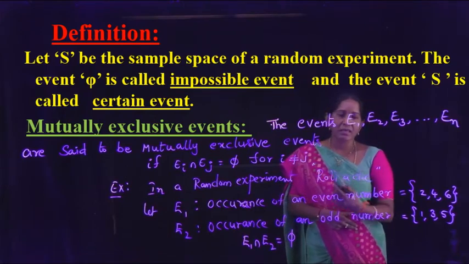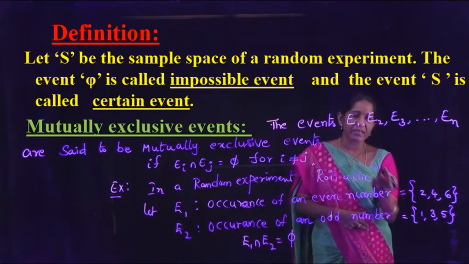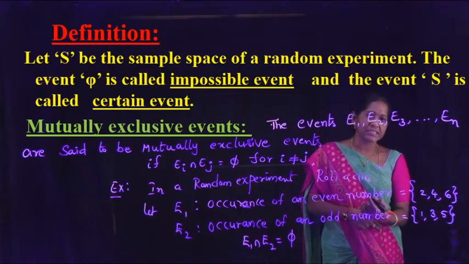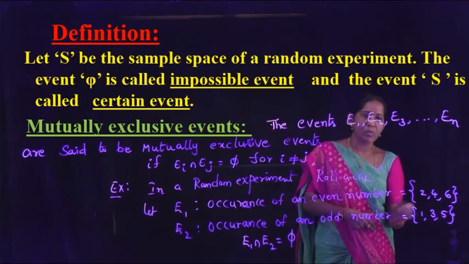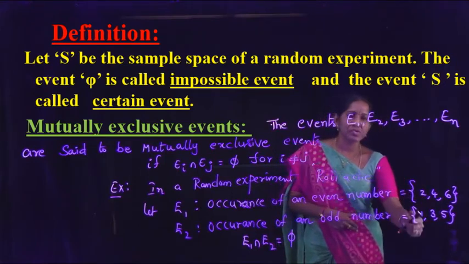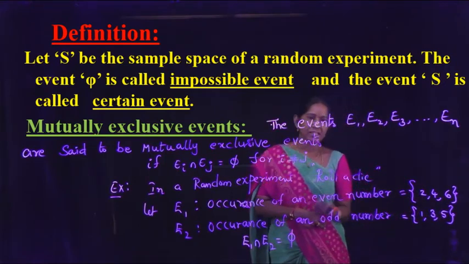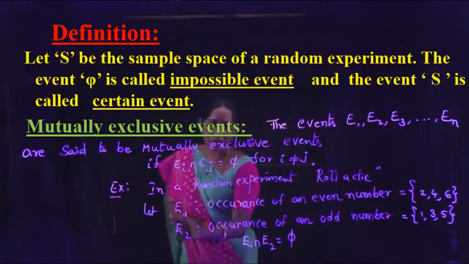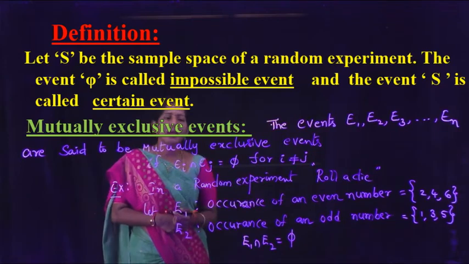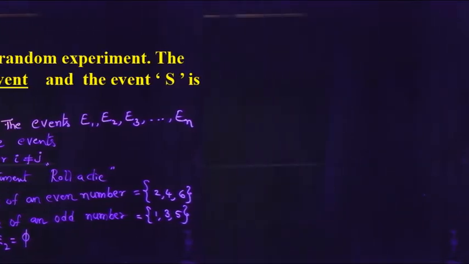E1 be the event that occurrence of an even number 2, 4, 6. E2 be the event that occurrence of an odd number 1, 3, 5. Therefore, E1 intersection E2 equal to phi, that is, E1 and E2 both the events are mutually exclusive events.